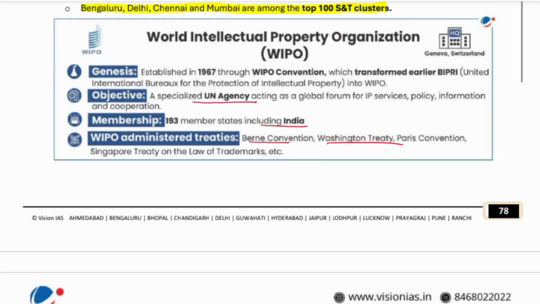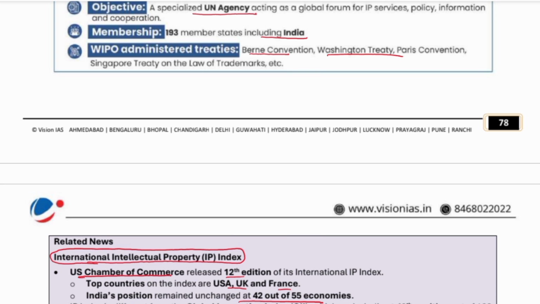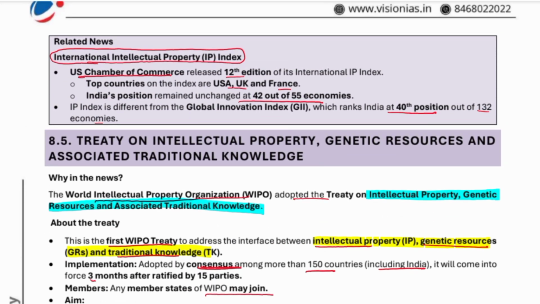The World Intellectual Property Organization is a UN agency, and India is included in it. The treaties it administers include the Berne Convention, Washington Convention, Paris Convention and Singapore Treaty.